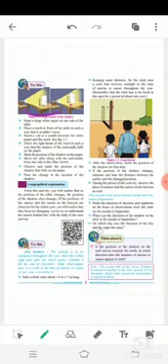Okay, they have kept this table. Paste a large white paper on one side of the table. Okay, this is the white paper.